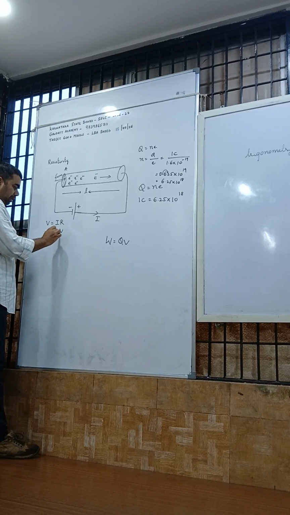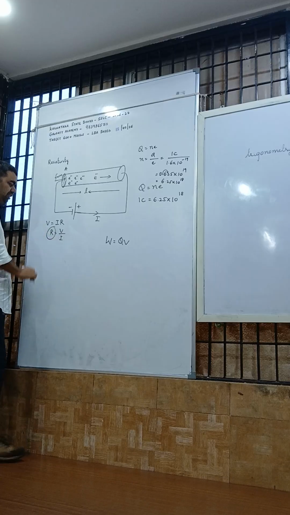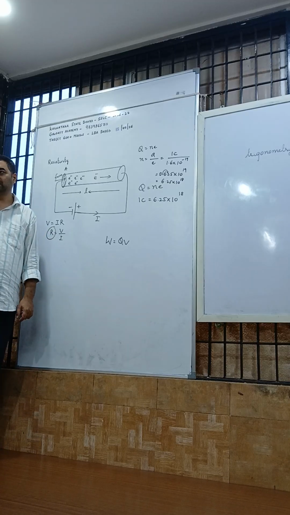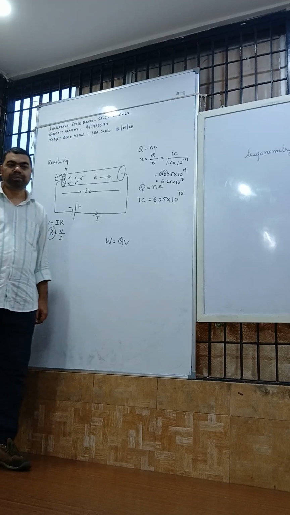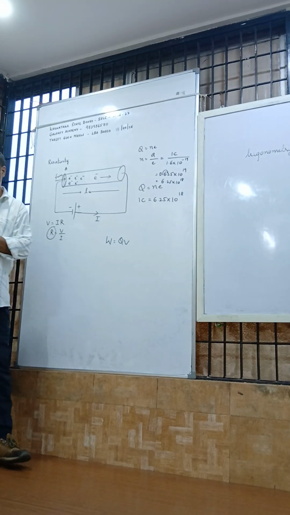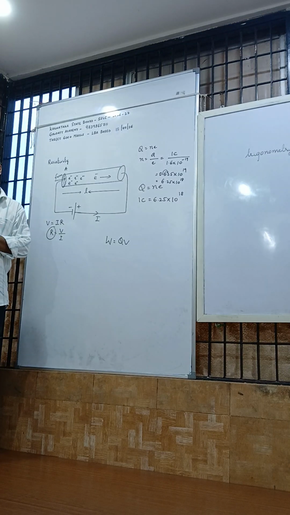R is equal to V by I. This resistance, I will tell what is resistance. Resistance means the obstruction to the flow of electrons.